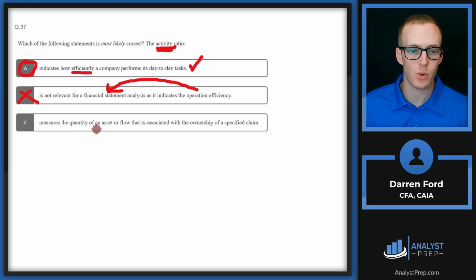And C measures the quantity of an asset or flow that is associated with the ownership of a specific claim. This is describing valuation metrics like price to earnings or price to cash flow. So that's not going to be related to the activity ratio. We can rule that out and confidently go with answer A.